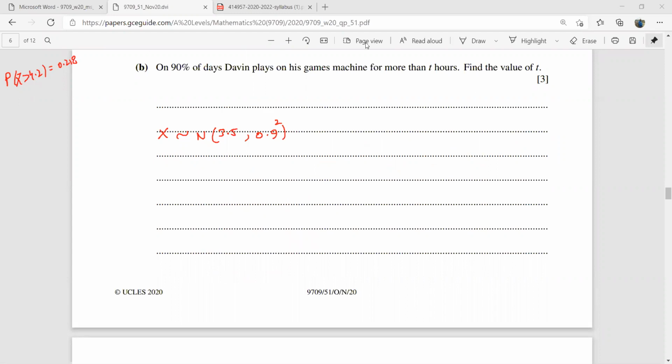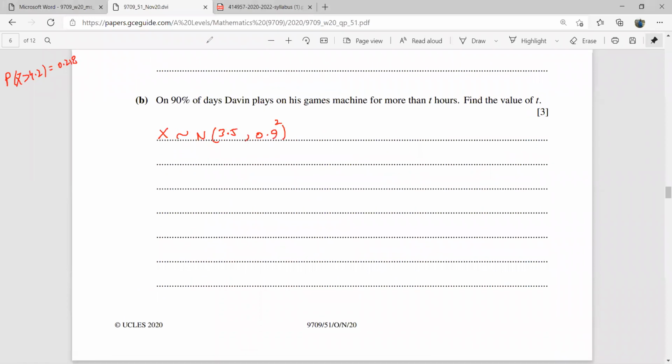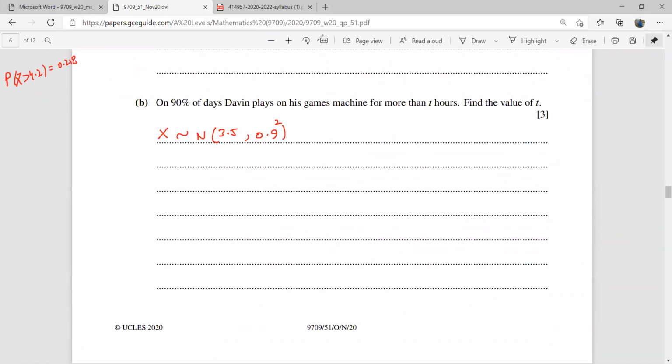Okay, so I'll be writing it like this, that we still have the same normal distribution. So probability x is more than t is 0.9. We standardize this.